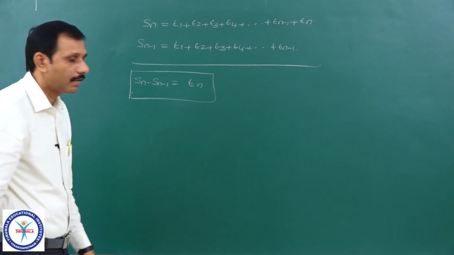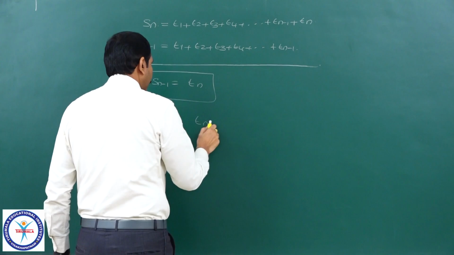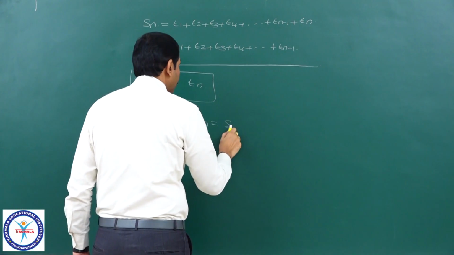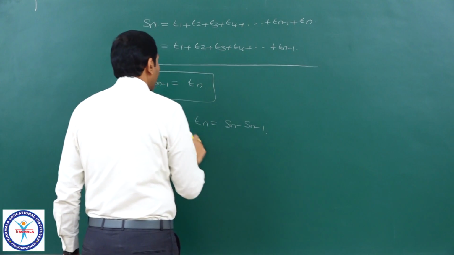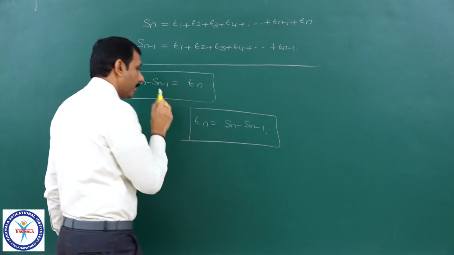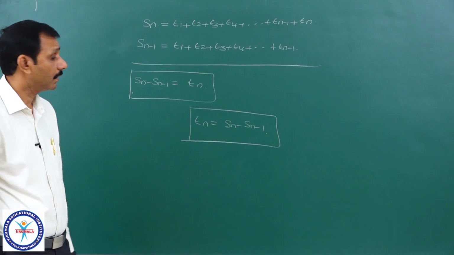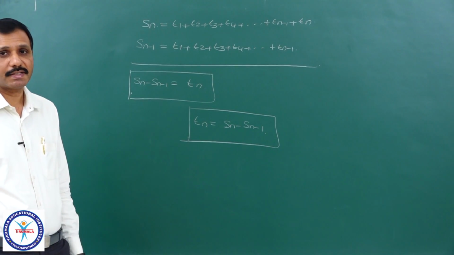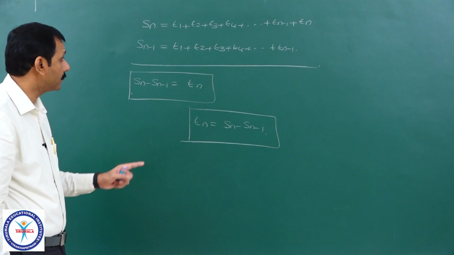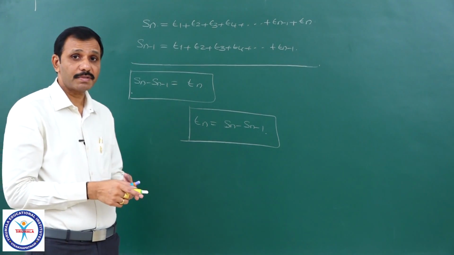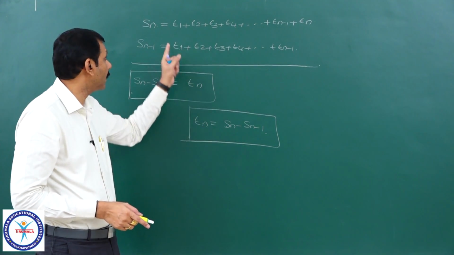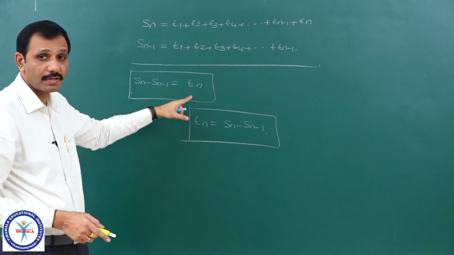Therefore, the nth term of any sequence, if Sn is given, is Sn minus Sn minus 1. Remember this. Tn is equal to Sn minus Sn minus 1. So sometimes they will give the sum of n terms and you may be asked to find the nth term. Then Tn is equal to Sn minus Sn minus 1. Hope you understood this one.